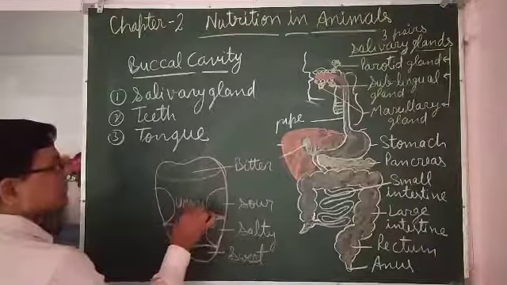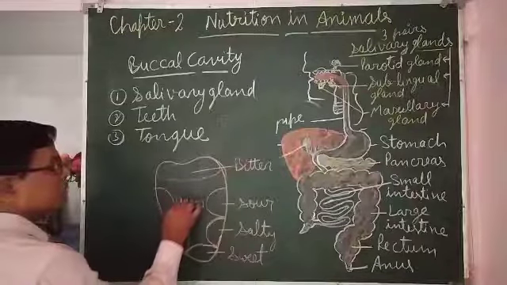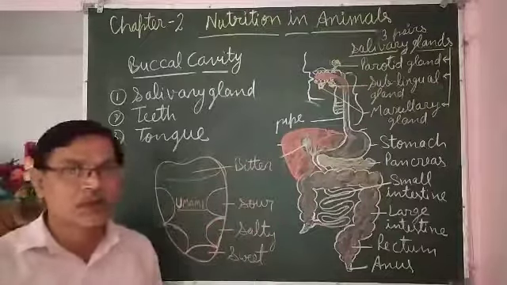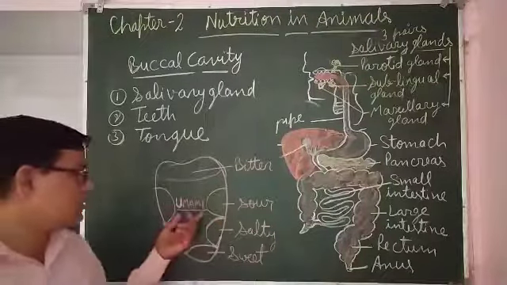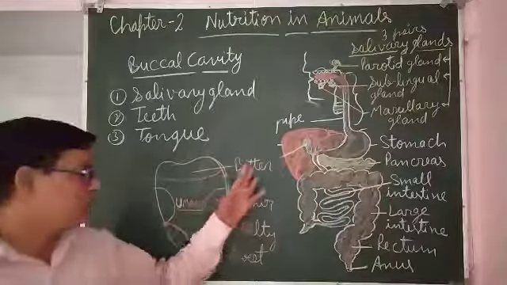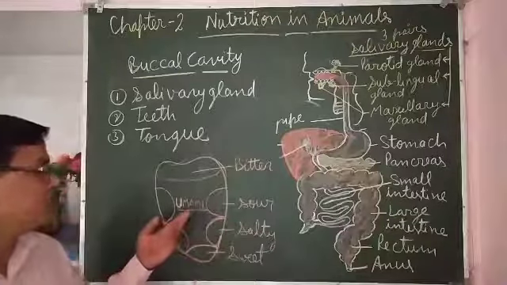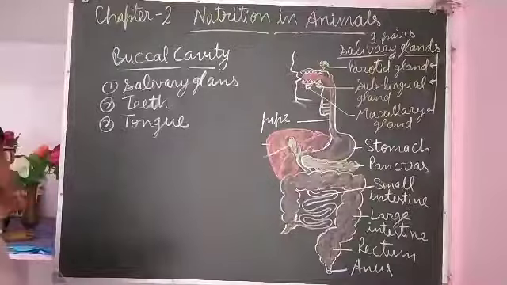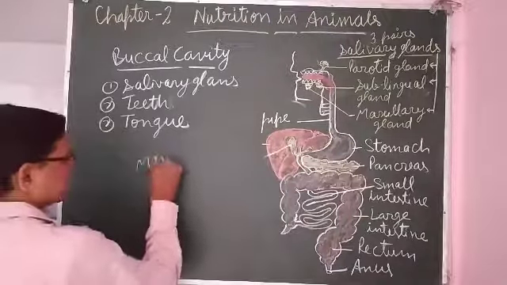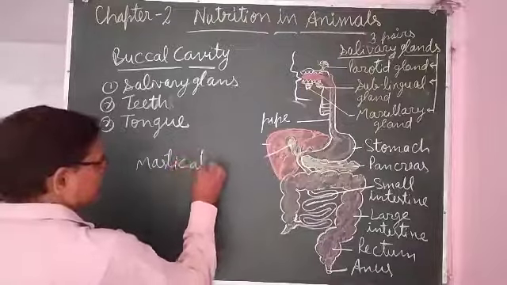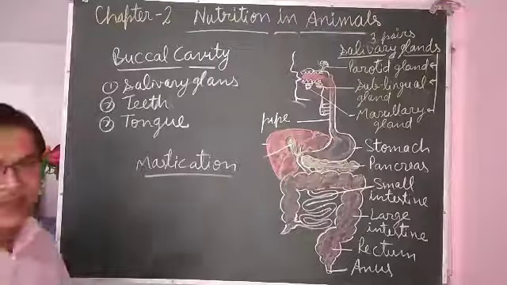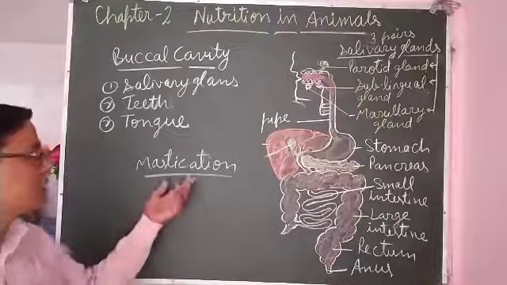Umami taste buds. So that also has been found out. So that is the fifth basic taste which has been found out by the scientists. Although earlier it was only four, but nowadays the tongue also helps in chewing the food, and chewing of food in the buccal cavity is called mastication. So it helps in mastication of food, chewing and mixing saliva into the food.